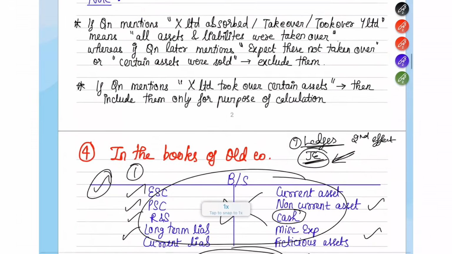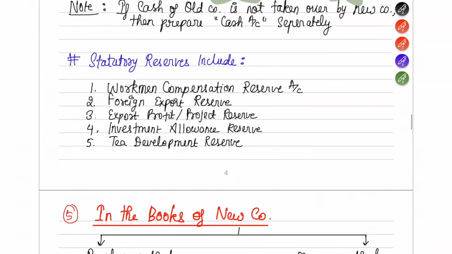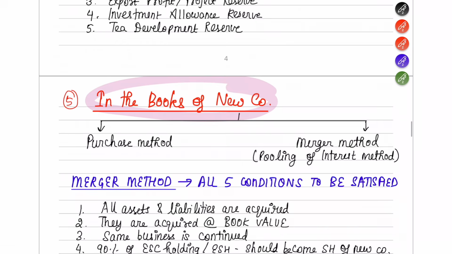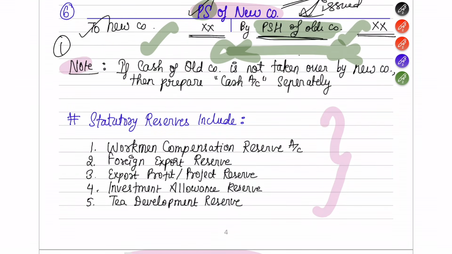Okay, so this was all about the books of the old company. Next we are going to see the books of the new company, but before that, I have written a note here separately. Let's just see that. Cash of the old company is not taken over by the new company. If in the question they have explicitly mentioned that the cash of the old company will not be taken over by the new company, then in such a case you have to prepare a cash account separately.